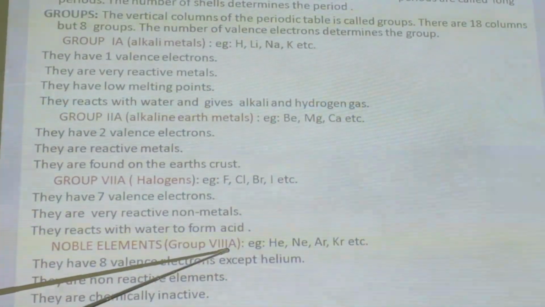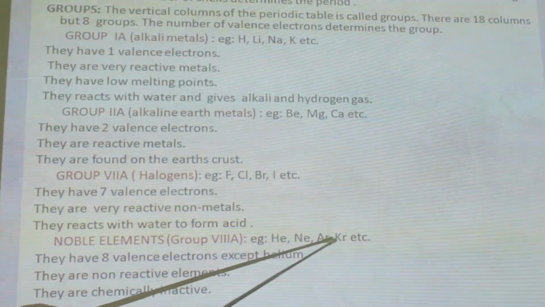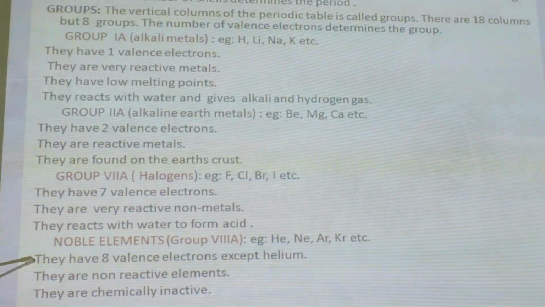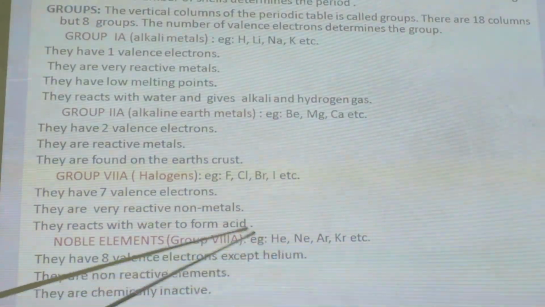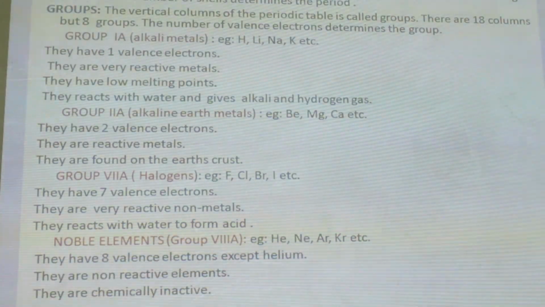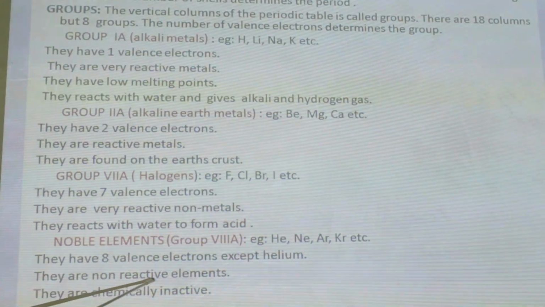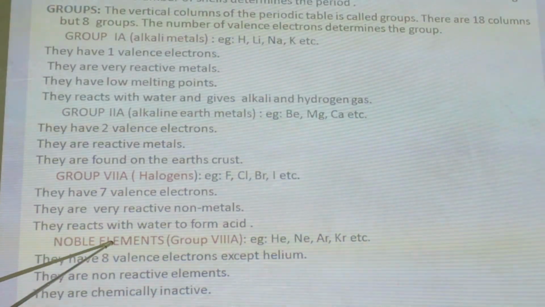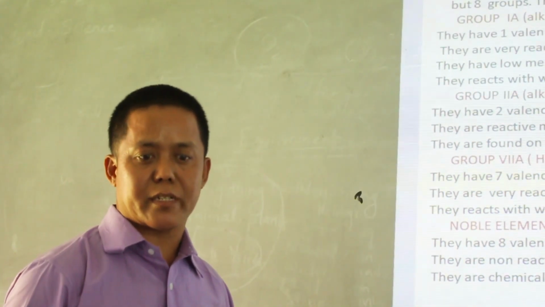Group 8A elements are also called noble gases or inert gases: helium, neon, argon, krypton, etc. All these elements have 8 valence electrons except helium. Helium has 2 electrons, and the rest of the elements have 8 valence electrons, and they have 0 valency. They are non-reactive elements, so they are called noble elements, inert gases. They are chemically unreactive.